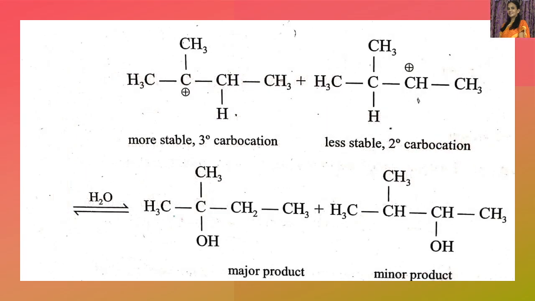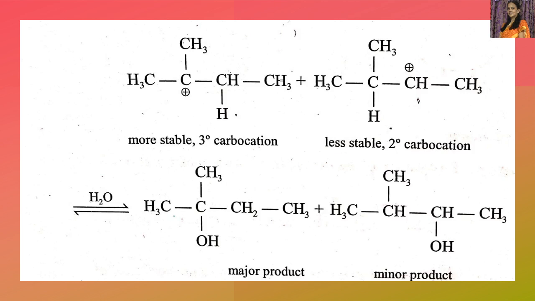Now let's explain this with an example. If we consider an alkene, that is 2-methyl-2-butene, and we add water, then what happens?